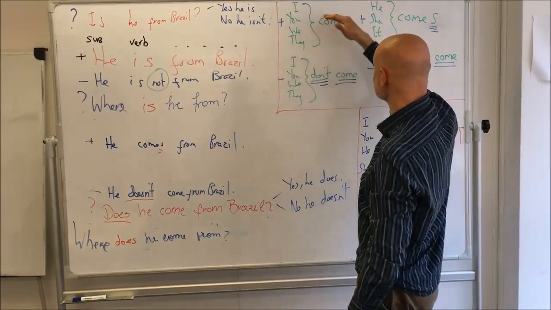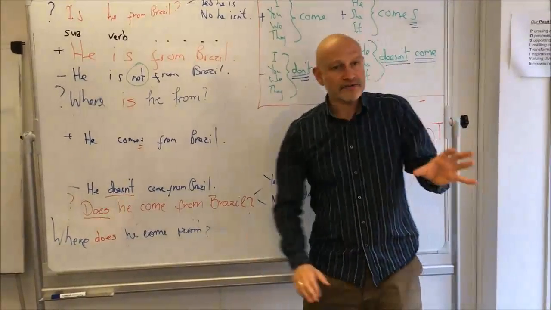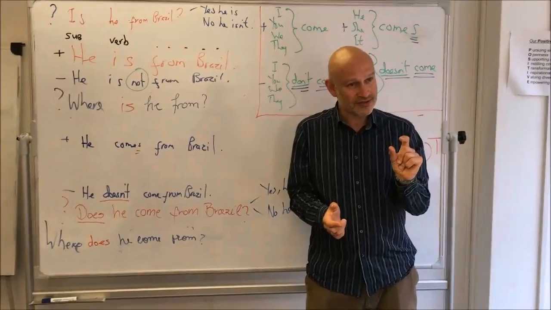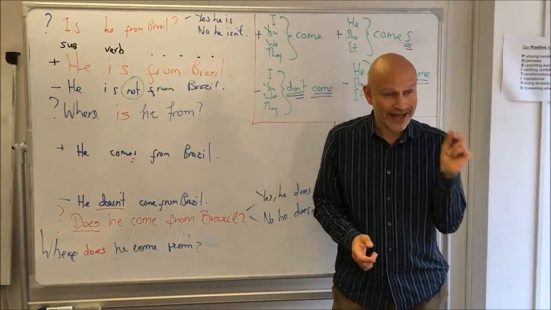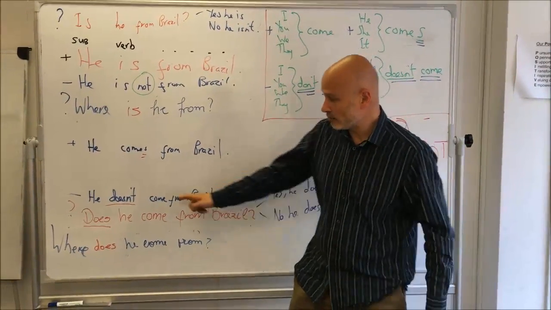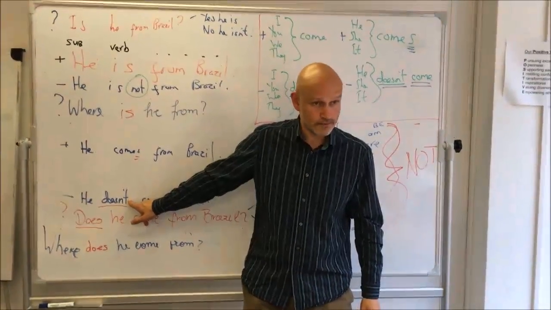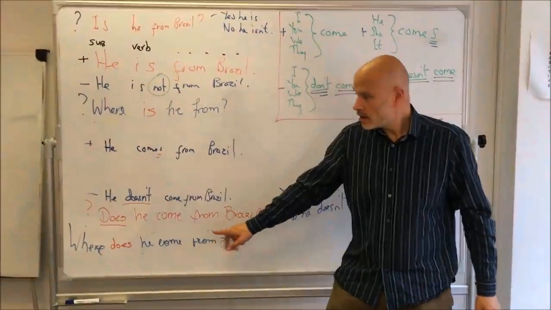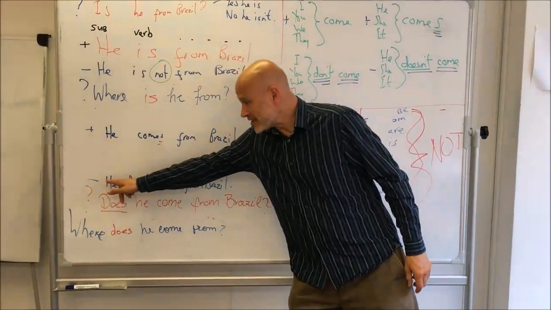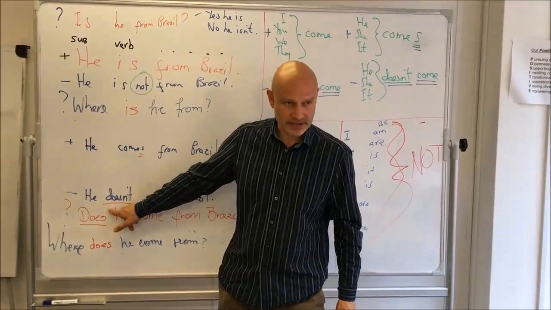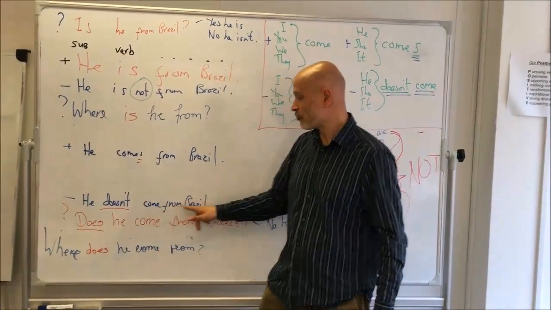He comes from Brazil. But as soon as we go into negatives or questions, something changes and we add a little verb. It's called an auxiliary verb, and it's the verb do. So if we write a negative sentence, we say he doesn't come from Brazil.